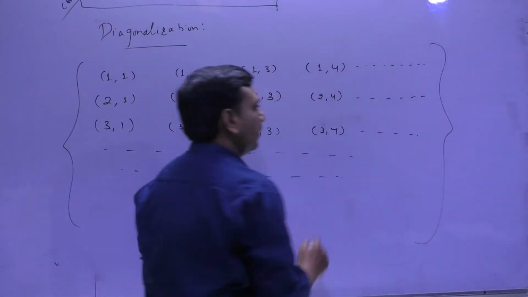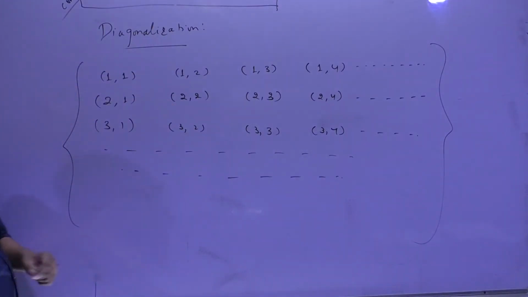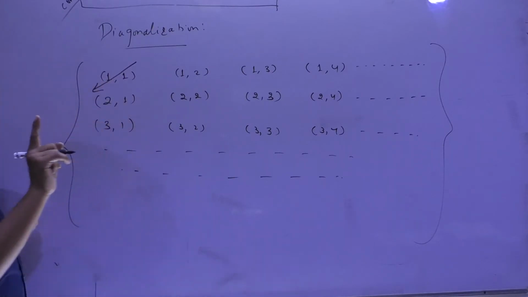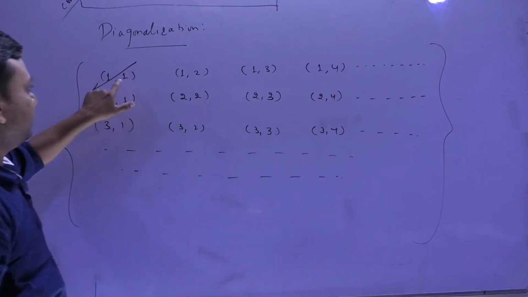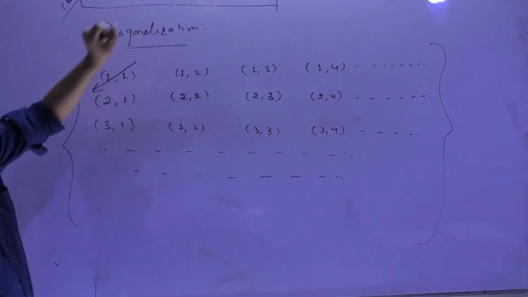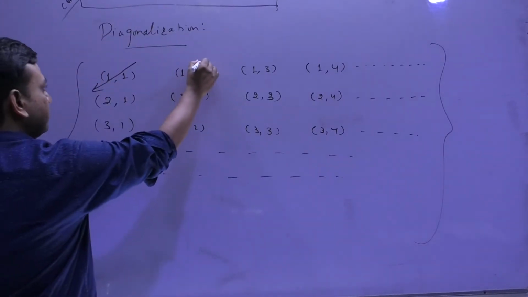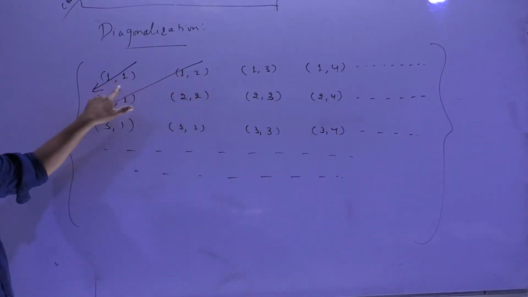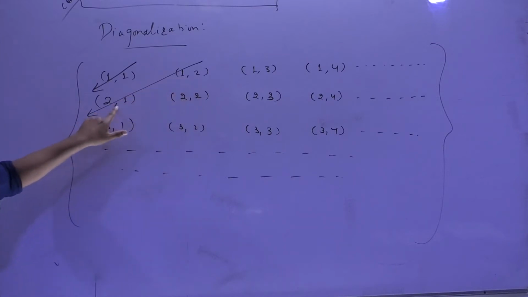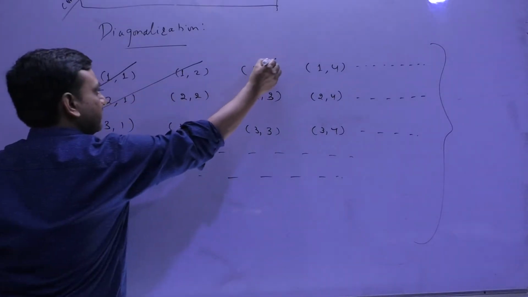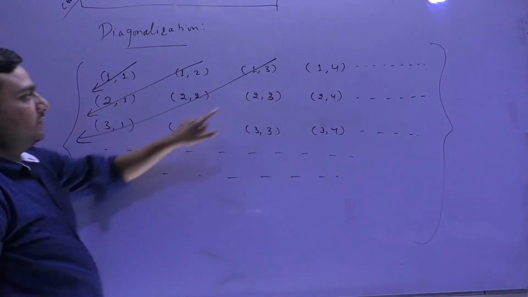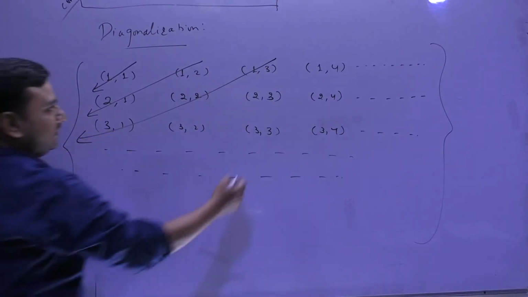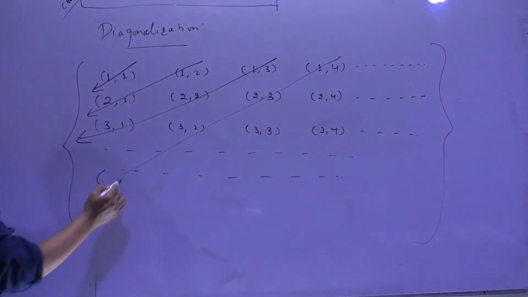Now, what I do is I give this as the first element. Please notice here, the first element of the set N cross N. This is the second and third element. This is first element, second element, third element. Now what I do is, this is the fourth element, fifth element, sixth element, and I move like this.